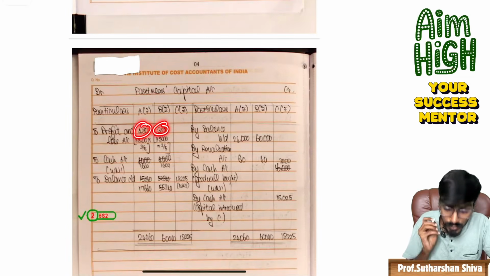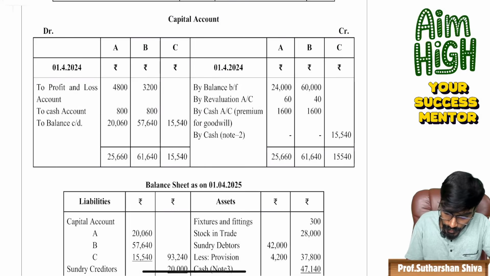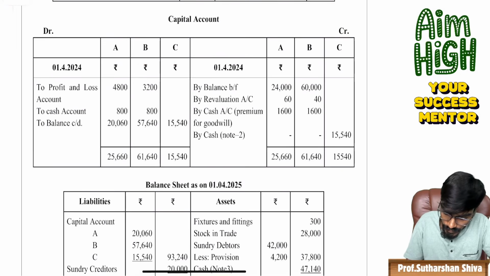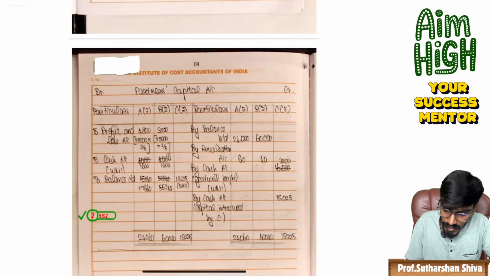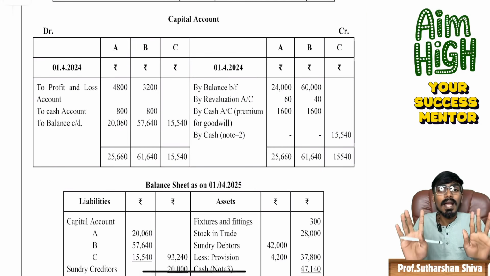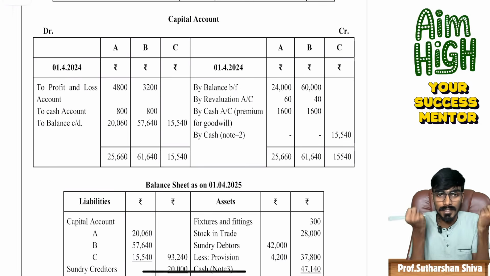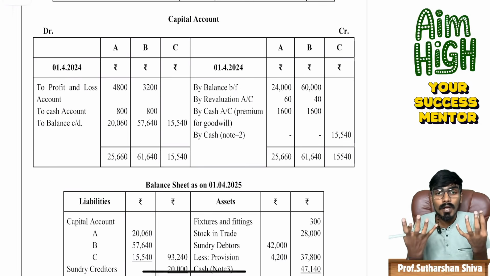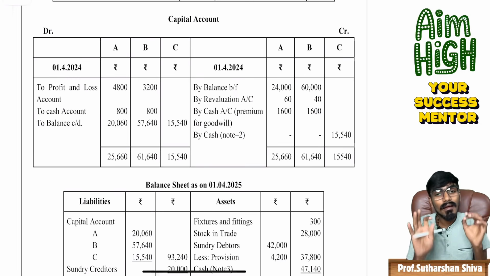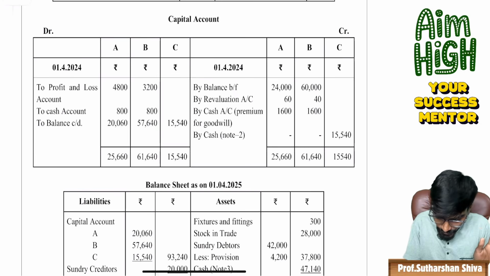4,800, 3,200. Even working has been given. Cut copy paste of balance brought down 2430, 2460, 2460. Then revaluation 60 profit transfer, 6040 transfer. The particular student has committed a mistake only on the heart of the partnership. What is the heart of the partnership? The core adjustment for the partnership is goodwill. That particular student has committed a mistake on the goodwill, so she is suffering with those marks.